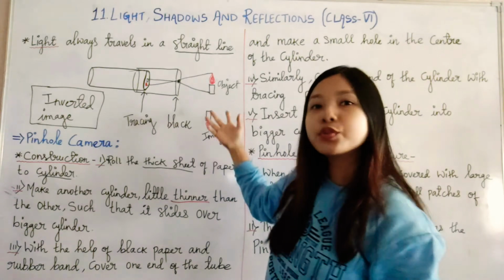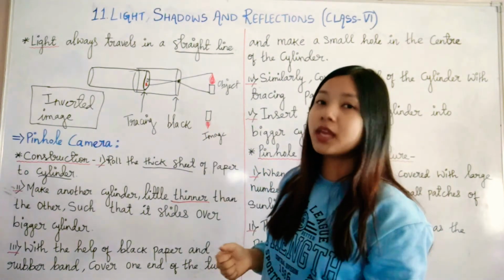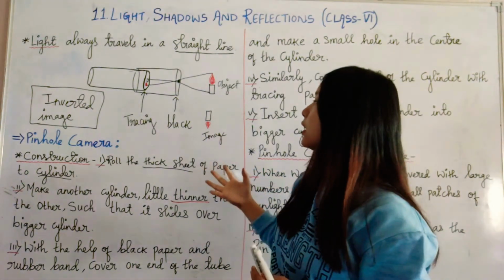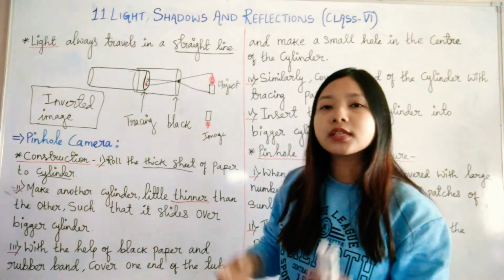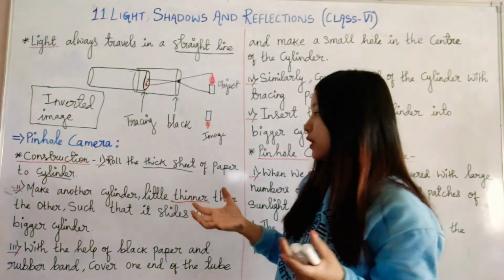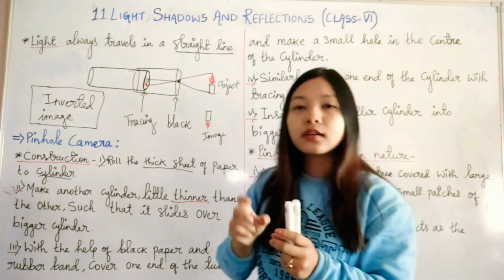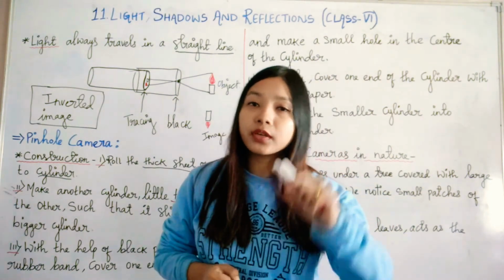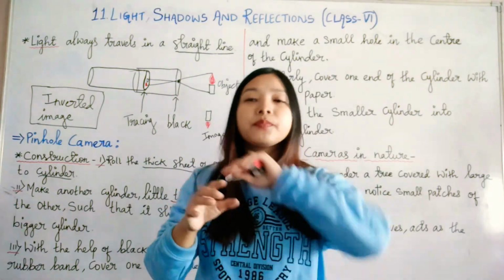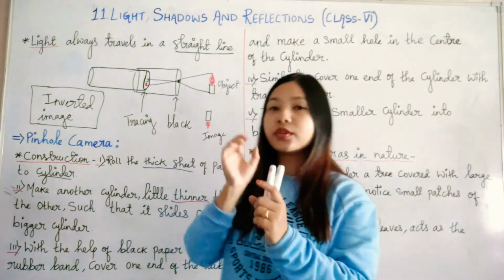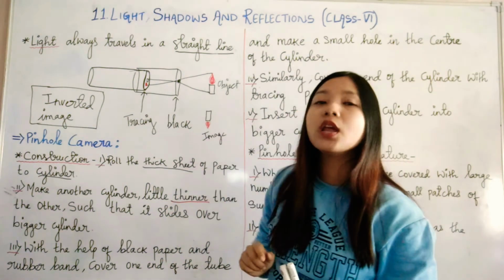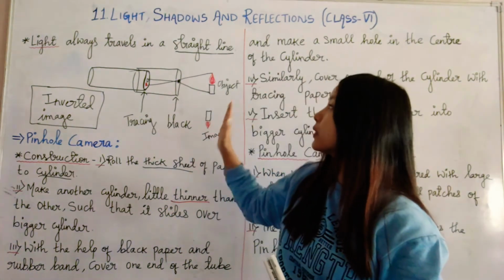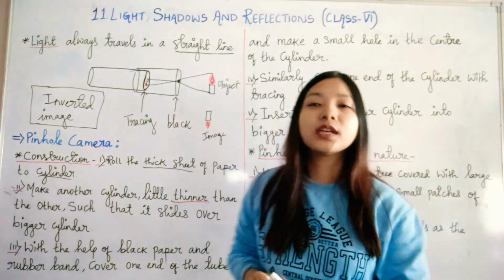Did you understand how to make it easily? I think you can make it at home also. You just need a few materials. Thick paper, 2 sheets you will need. Then you will have to make two cylinders out of it, one a little bigger, another one smaller. Cover them and make a hole. Try to see through them and you will also be able to see this kind of image.